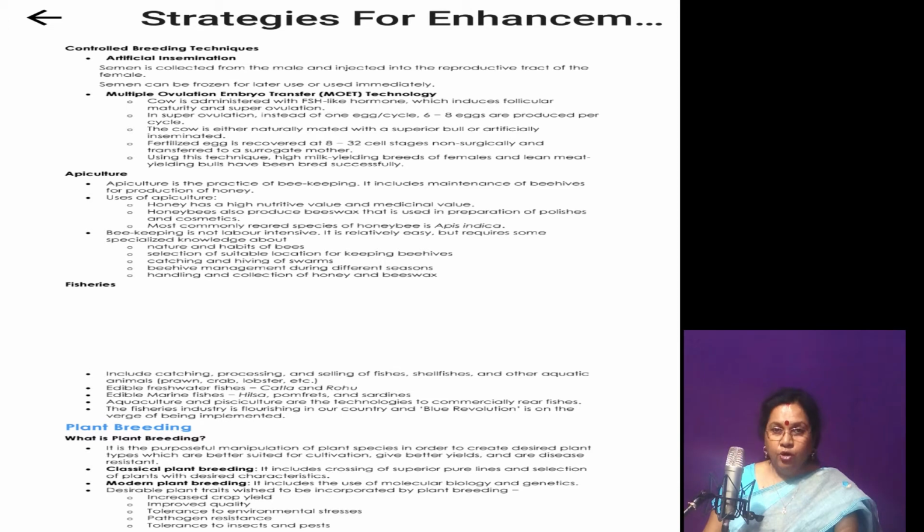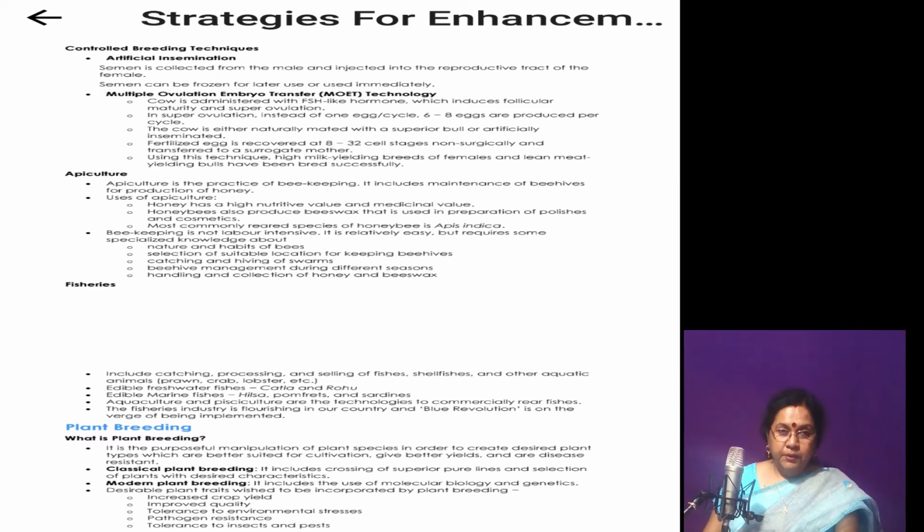This hormone induces follicular maturation due to super ovulation. In general, a cow produces a single ovum, but in this technique, 6 to 8 eggs are produced by a normal genetic mother.